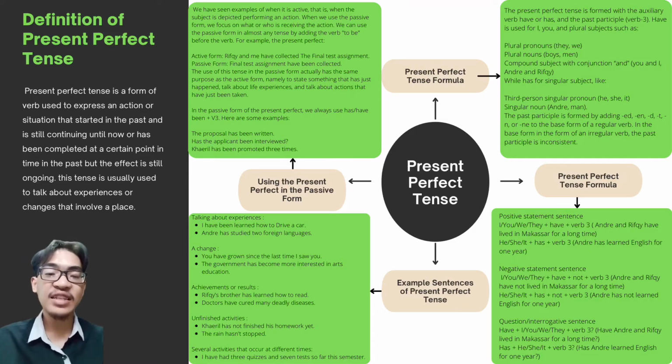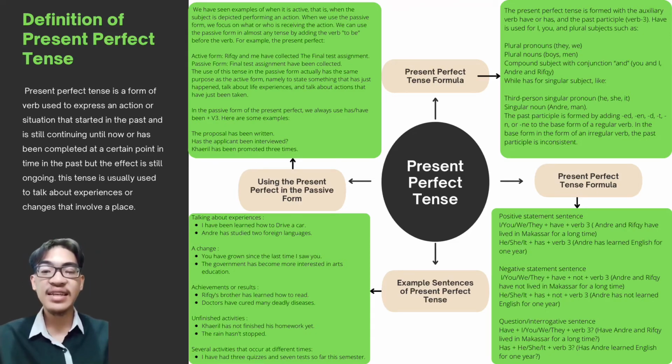And for the next example is unfinished activities. The example sentence is Hairil has not finished his homework yet. Or for another example is the rain hasn't stopped. And the last is several activities that occurred at different times. And for the example sentence is I have had 3 quizzes and 7 tests so far this semester.